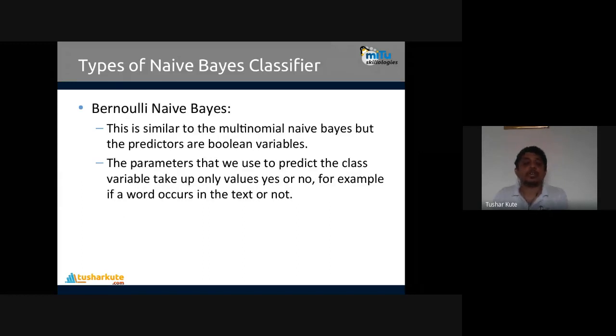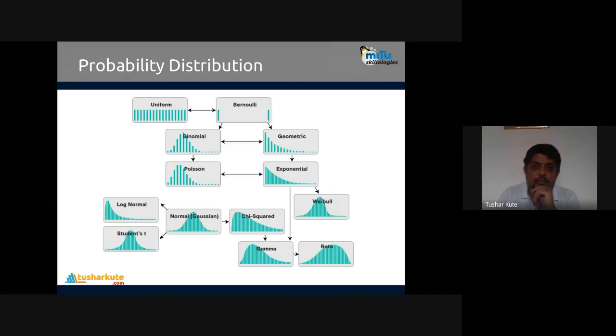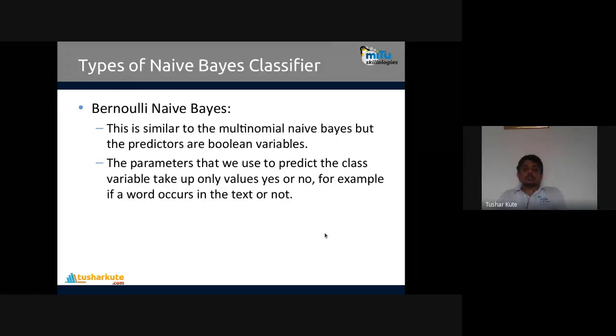Now connected to that, we have another one, Bernoulli Naive Bayes. Bernoulli Naive Bayes is similar to multinomial Naive Bayes, but the predictors are Boolean variables. Two possibilities are there only, 0 and 1. The parameter that we use to predict the class variable takes up the values yes or no. For example, whether the word occurs in the text or not. It is like a binary classification method.